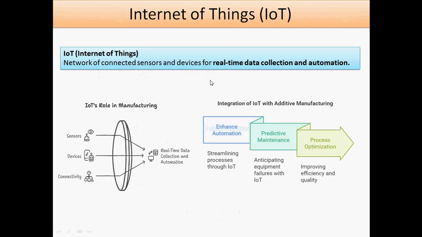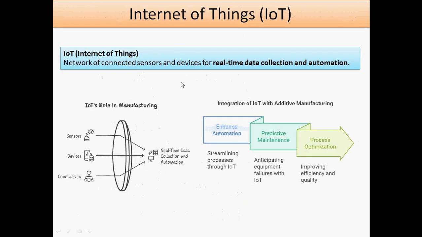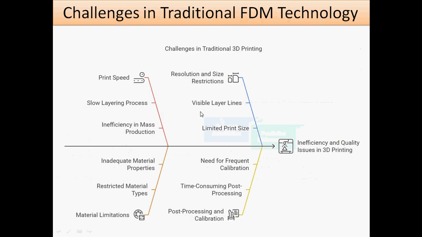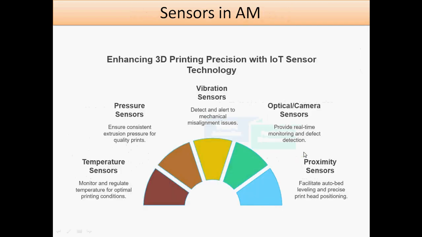Then, after getting these issues, we turn to IoT. IoT is nothing but a network of connected sensors and devices for real-time data collection and automation. So we collect real-time data and automate the system. Here we require a number of sensors' data, and then we can solve these problems which are present in FDM. First of all, we integrate automation with additive manufacturing. This enhances automation, predictive maintenance, and process optimization. So these are the three areas we are discussing with IoT.